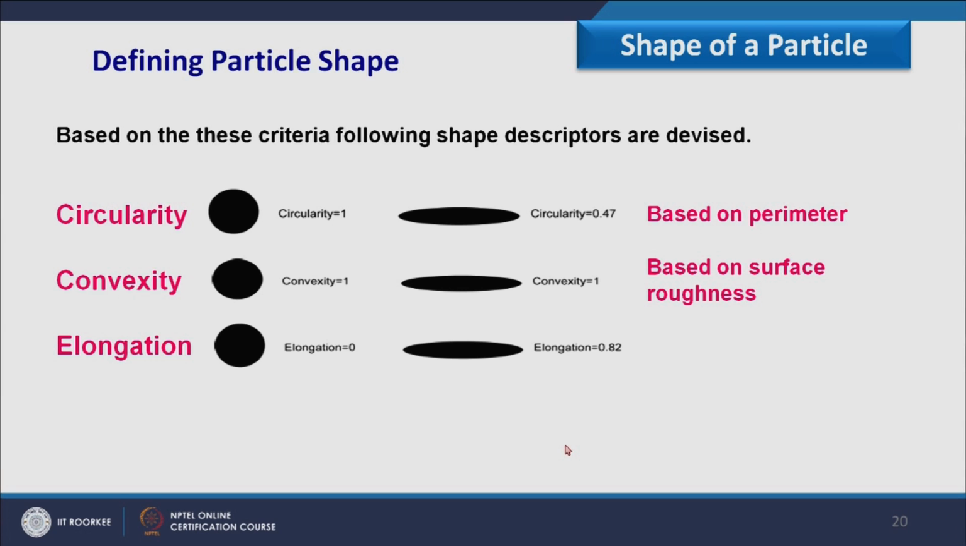Third, we are having the elongation, how long the particle is. Like here, if we consider this circle, it has elongation 0, and if it is elliptical in shape, it has elongation 0.82. So this is defined based on length over width ratio. So here we have three descriptors. We are going to discuss these three descriptors in detail.